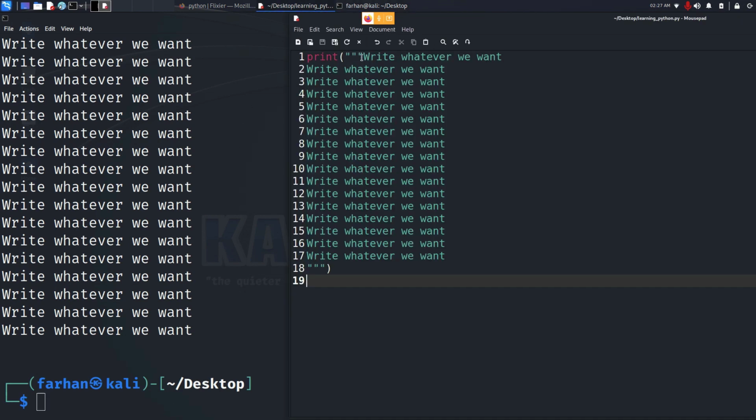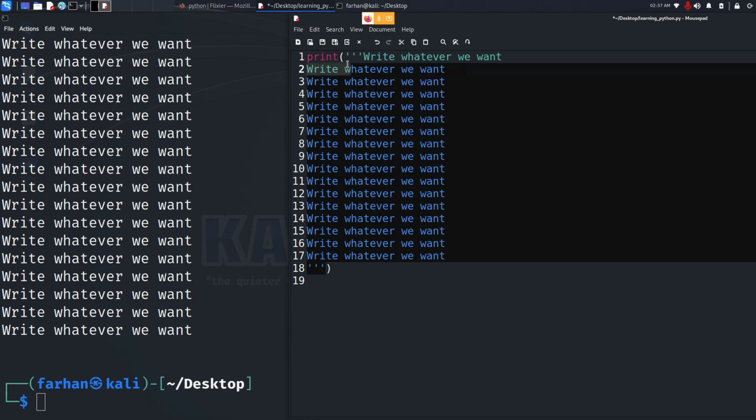I could have done it with single quotation marks too. For example, 3 single quotation marks at the start and 3 single quotation marks at the end. So right now I don't have to print each of the lines separately. There is another way of doing it.